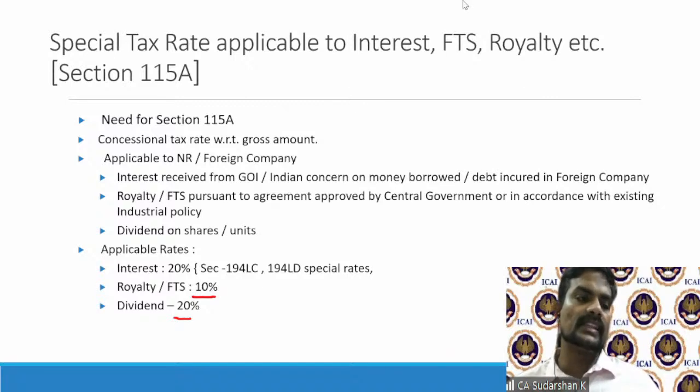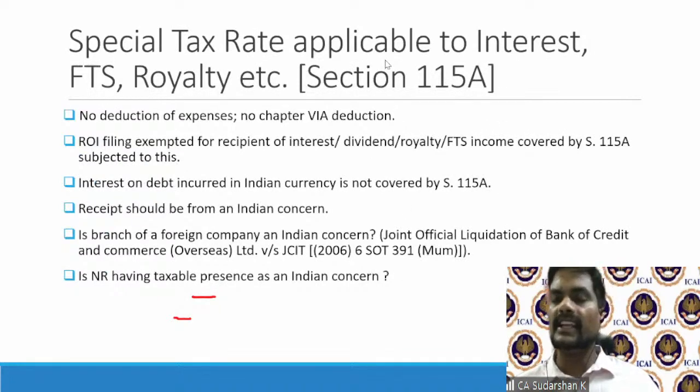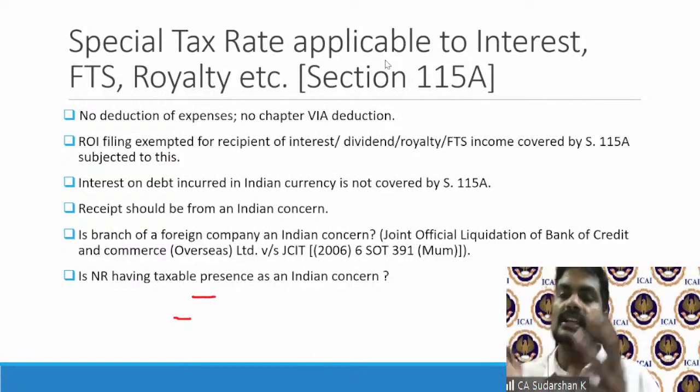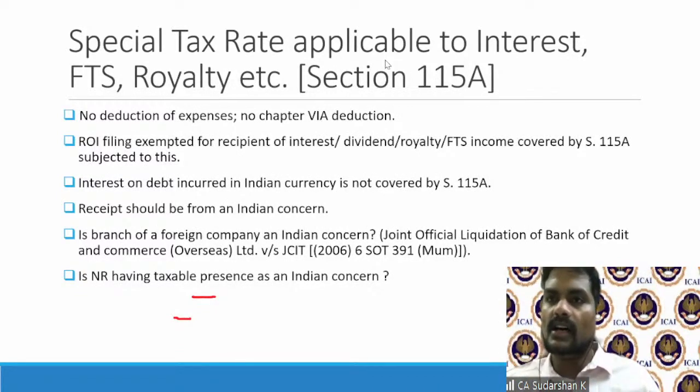This is precisely what 115A addresses. Now, 115A, as I told you, is a special governing mechanism, not part of your Chapter 4 or other aspects. It specifically gives a computing mechanism. This is both a charging as well as a machinery provision, just like how charitable trusts are taxed under Sections 11, 12, 13.